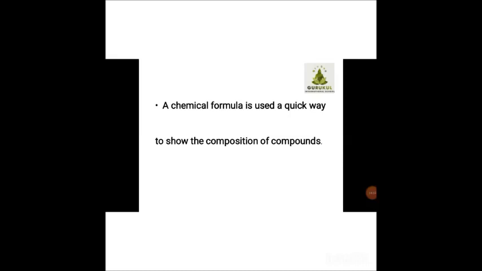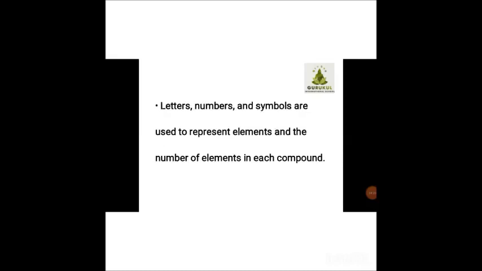Okay, now a chemical formula is a quick way to show the composition of compounds. So we mostly write the chemical formula, and the chemical formula is the standard way to show the composition of compounds. Okay children, the remaining we will look at in the next videos. Letters, numbers and symbols are used to represent the number of elements in each compound. So these are certain things which we have discussed here. After this we are going to start with the introduction of the chapter.